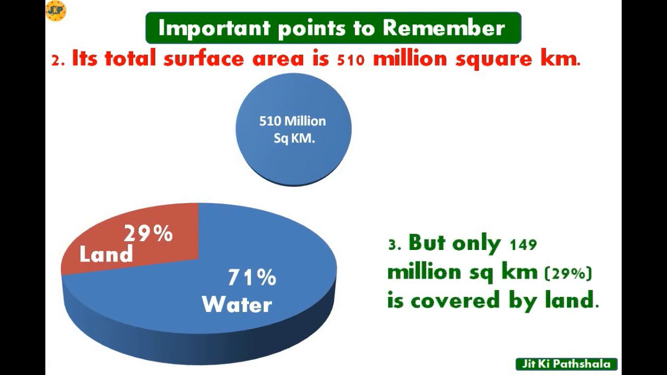Point number 3 is but only 149 million square kilometer, that means 29% is covered by land. As we know, the total surface area of Earth is 510 million square kilometer, but out of this only 29% is covered by land, which means out of 510 million square kilometer only 149 million square kilometer is covered by land. Let's move toward the next.